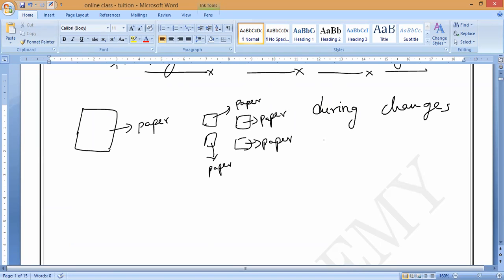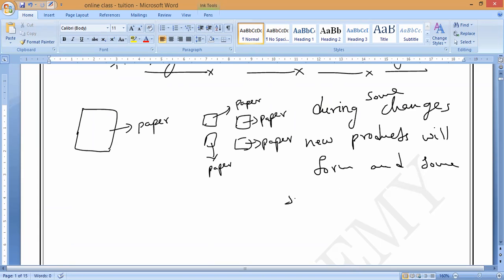Based on whether new substances will form or not: during some changes new products will form, and during some changes they will not.